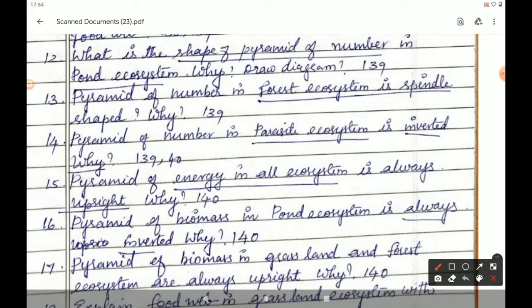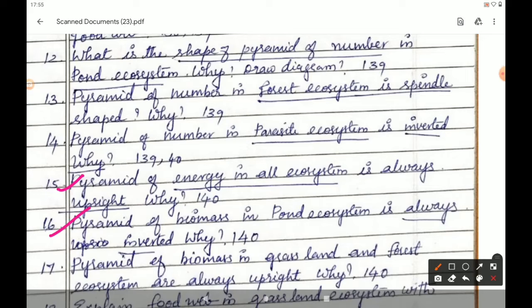The next question, 15th question. Pyramid of energy in all ecosystem is always upright. Why? Answer is given in page number 140. Pyramid of energy, last of the page, third subheading. Pyramid of energy. A graphical representation of energy flow at each successive trophic level in an ecosystem is called pyramid of energy. From there the whole paragraph. Therefore, the pyramid of energy is always upright. And the diagram for this question is given in page number 140, figure 7.9, pyramid of energy. You have to draw the diagram.